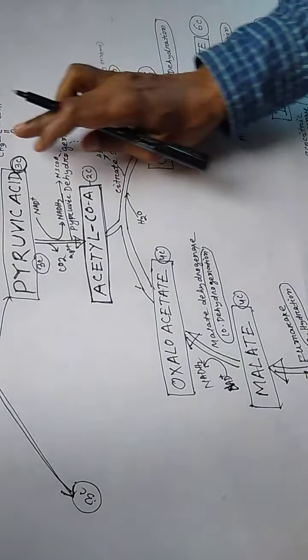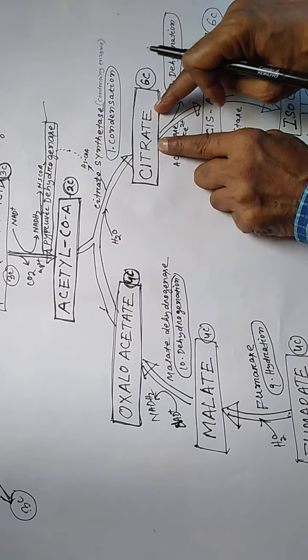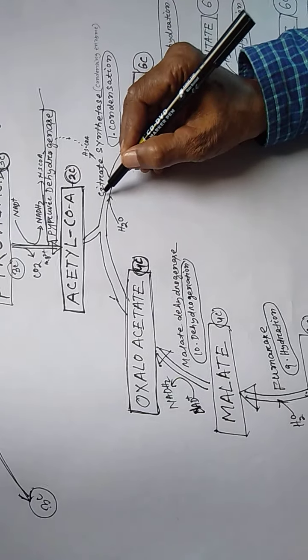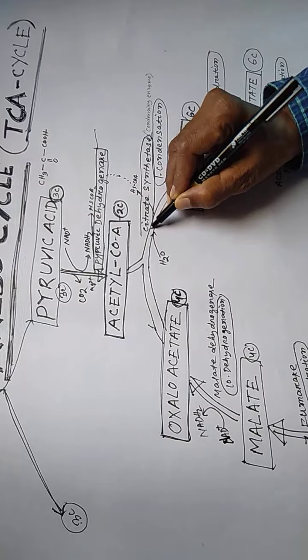Then this acetyl coenzyme A enters the Krebs cycle and combines with oxaloacetate, or oxaloacetic acid, a 4 carbon compound. Acetyl coenzyme A is a 2 carbon compound. 4 and 2 join to form citrate, a 6 carbon compound, in the presence of the enzyme citrate synthetase, the condensing enzyme.